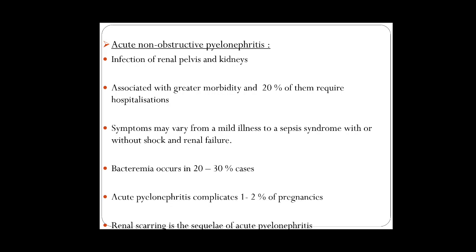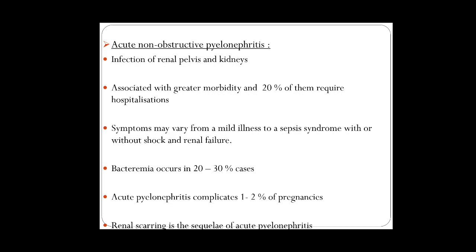Coming to acute non-obstructive pyelonephritis, it is an infection of the renal pelvis and the kidneys. It is associated with greater morbidity, that is, greater hospital stay, and 20% of them require hospitalization because symptoms vary from mild illness to a sepsis syndrome with or without shock and renal failure.